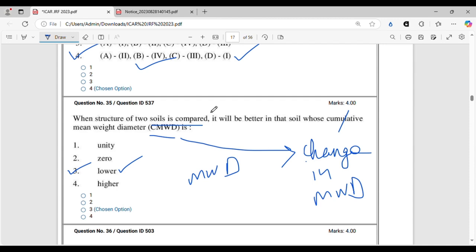You will find one MWD by wet sieving and another MWD by dry sieving, and the difference in these two values is the change in mean wet diameter. So whichever soil has a lower change in mean wet diameter is mostly stable in both conditions, having similar stability in both wet sieving and dry sieving. So that is a better soil structure. The correct option will be option 3, right?